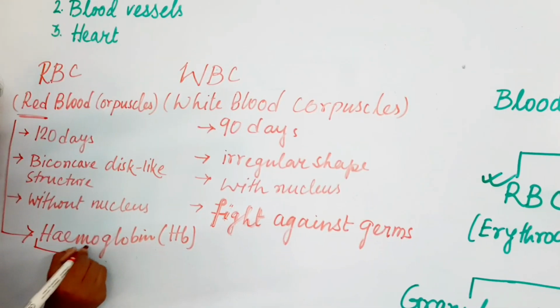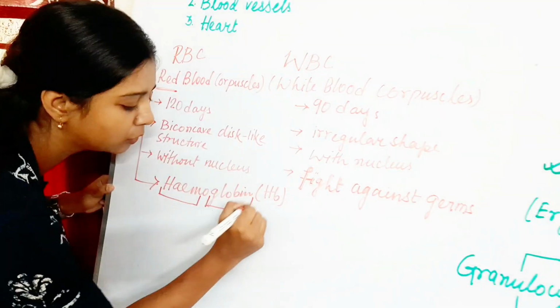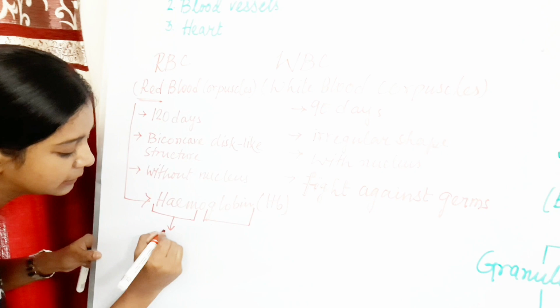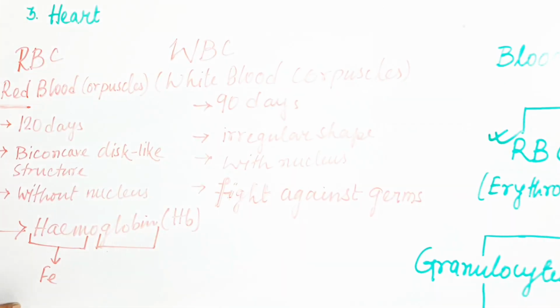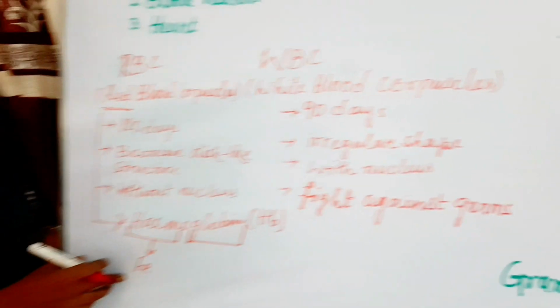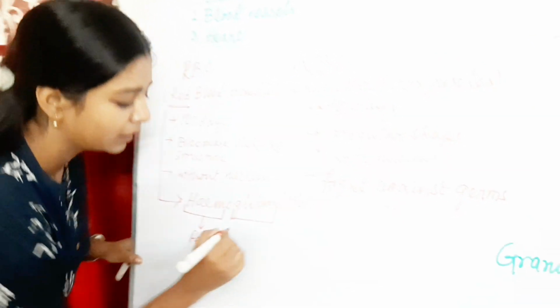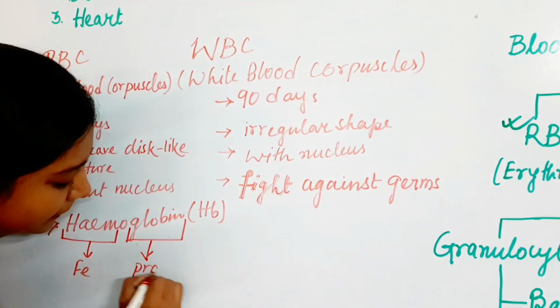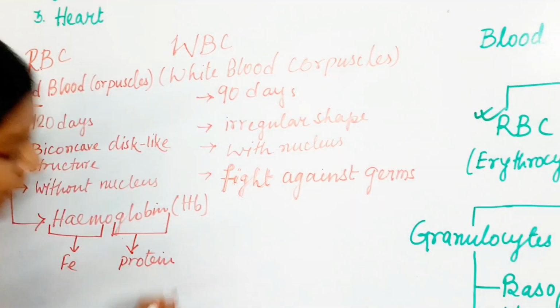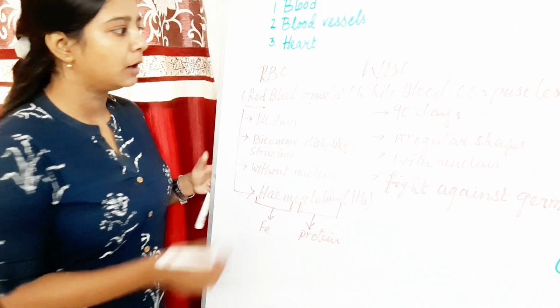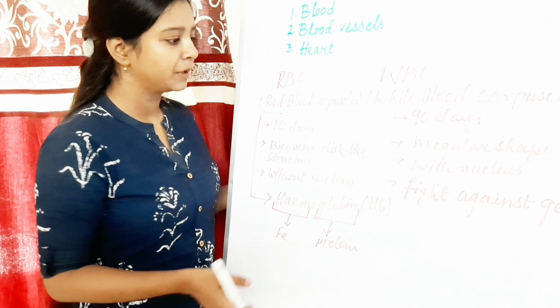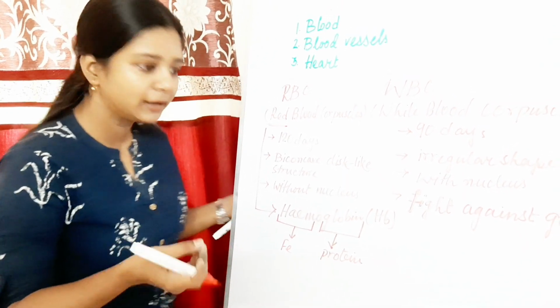Hemoglobin has two parts, heme and globin. Heme is the part containing Fe, that means iron. The iron part is red, so the RBC's color is also red. The globin part is protein. We have already talked about the function of RBC, transporting oxygen and carbon dioxide.